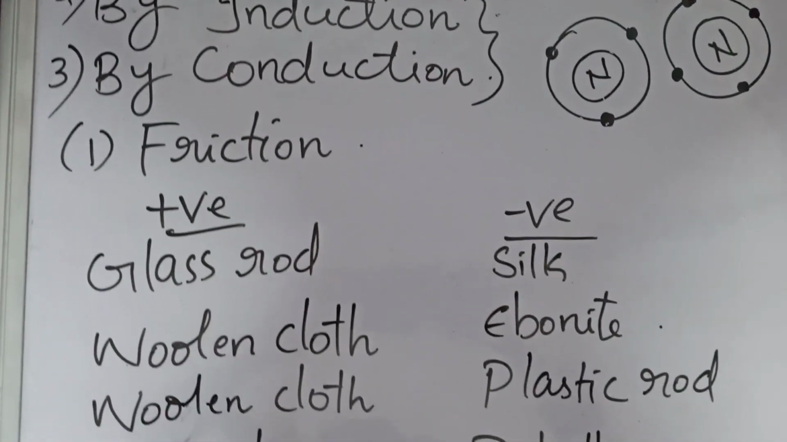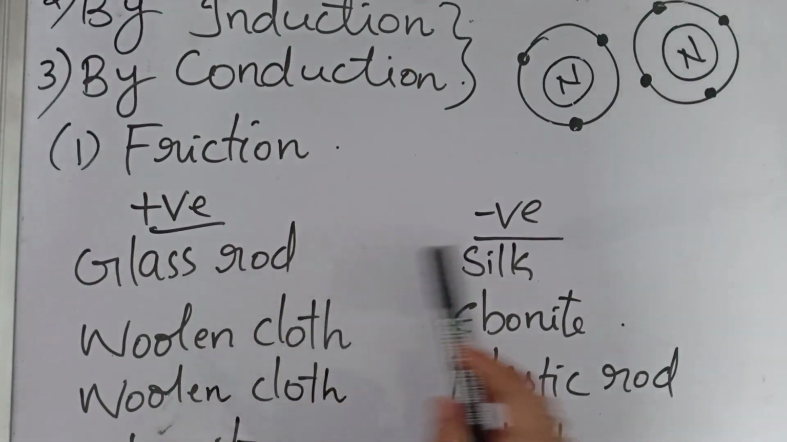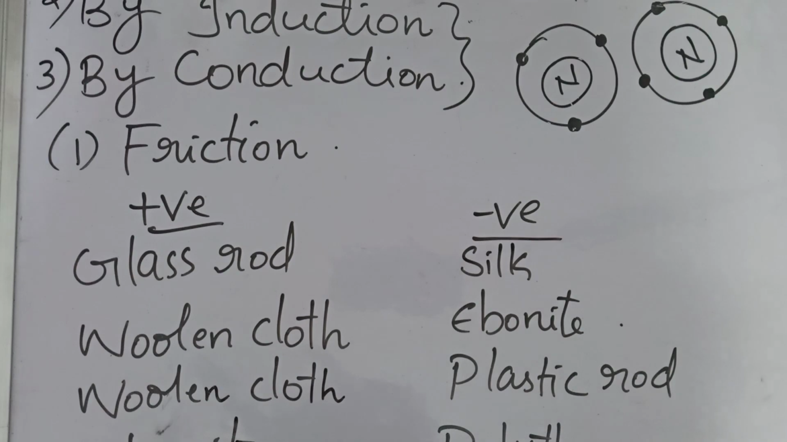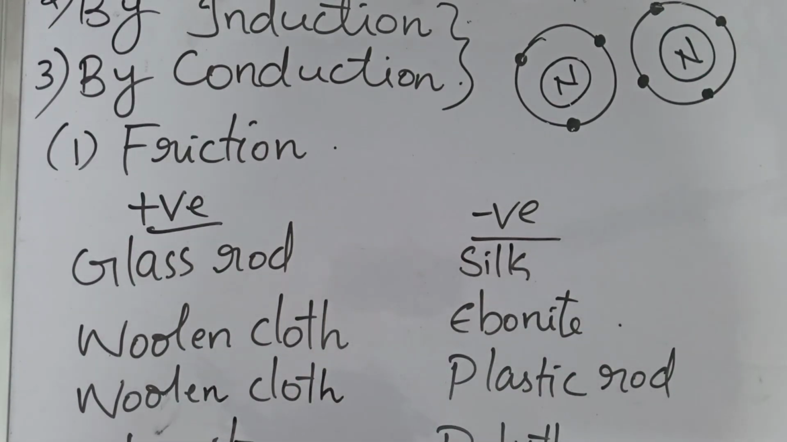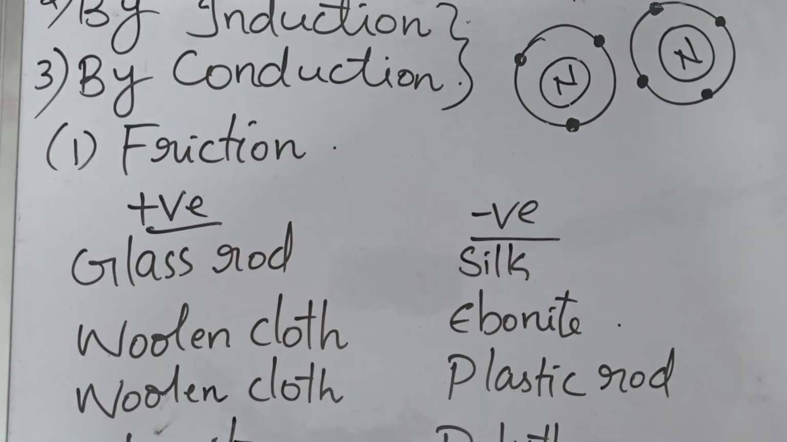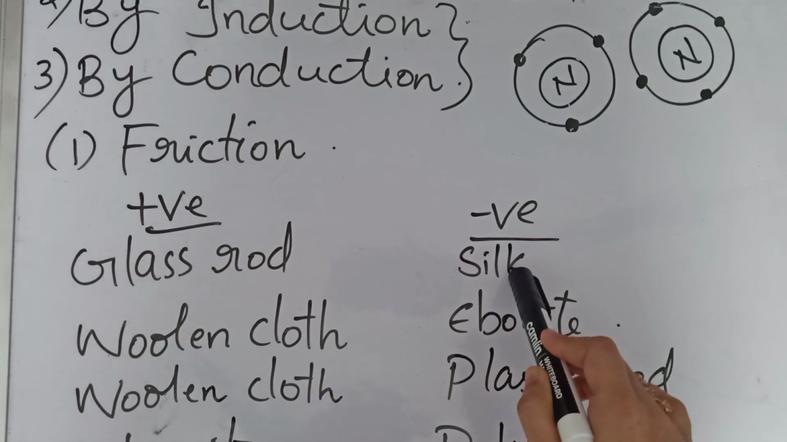Here we have a pair of materials. We are taking this glass rod and silk. This is one pair, and suppose we rub the glass rod with silk. So in such a case, rubbing means that actually friction is happening there. Okay, so what happens is that glass rod becomes positively charged and silk becomes negatively charged.